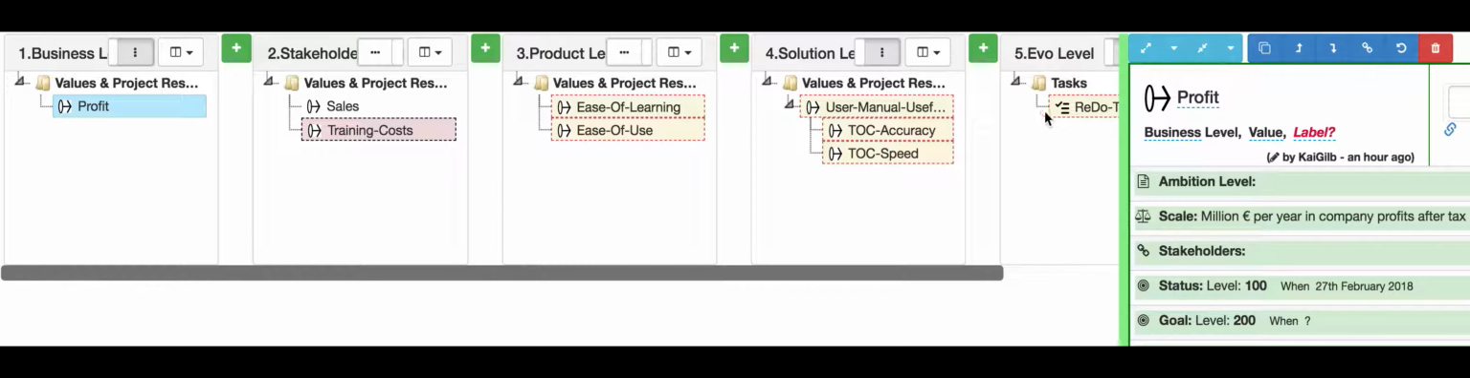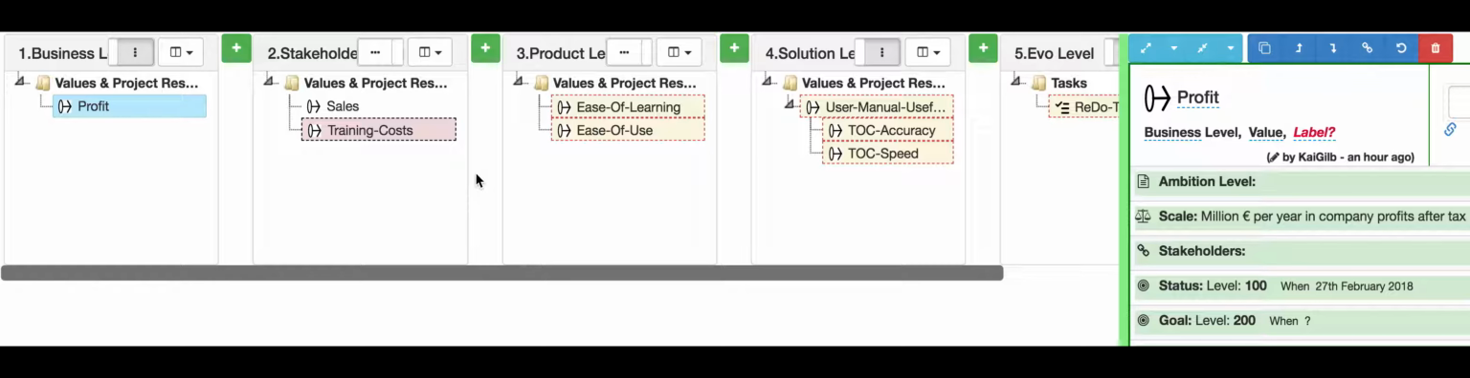And then the last is what we call the EVO level. These are the actions we take to create the solutions, and the solutions create the values of the product, and the product values create the stakeholder values, and the stakeholder values create the business level values.